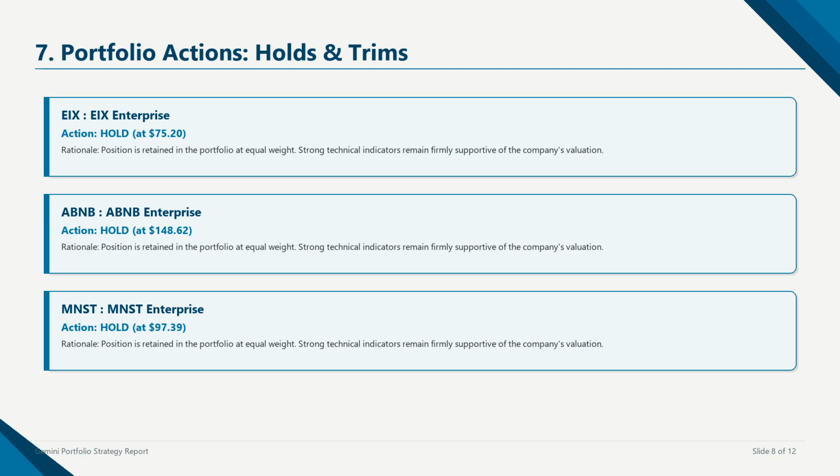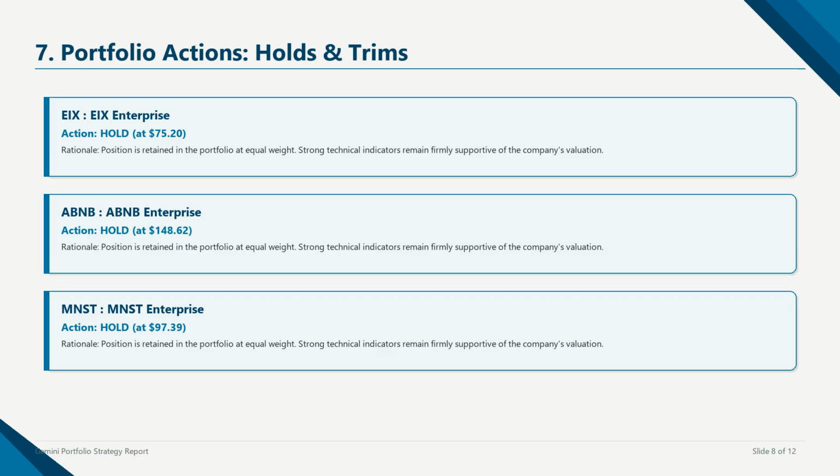For our current holds and trims, we maintain our core high-conviction positions in EIX, ABMB, MNSD. These companies show robust industry tailwinds, and their technical trends remain strongly supportive of their current valuations. By maintaining these positions, we minimize portfolio turnover and transaction friction, in line with our target rules. We hold these names equal-weighted to capture their ongoing uptrend while avoiding overconcentration.